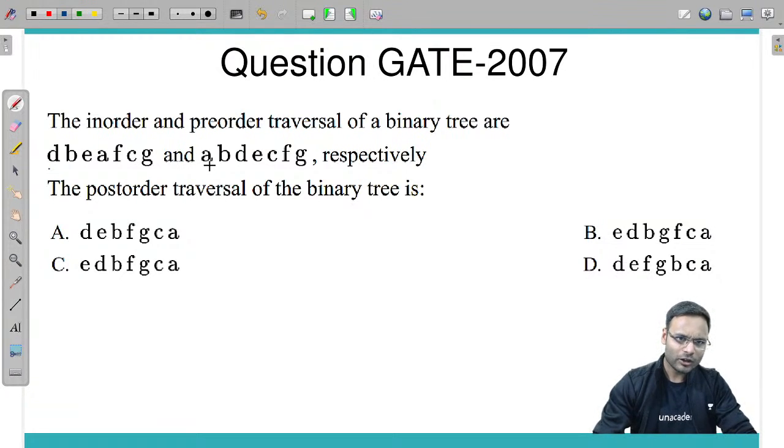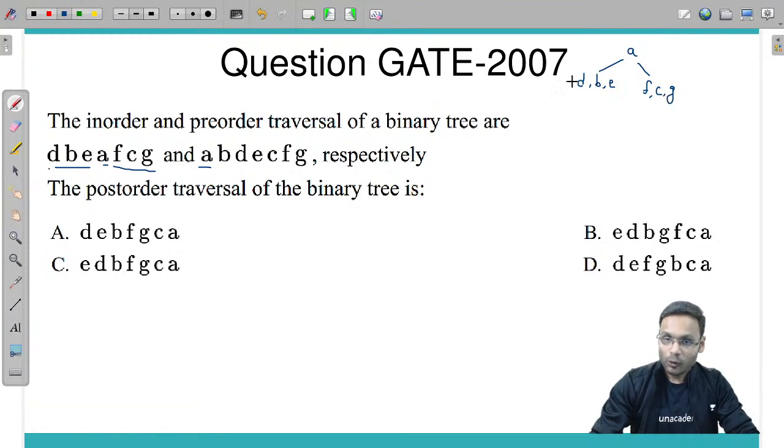We know that in pre-order traversal the first symbol is the root, so the root is A. If the root is A, DBE should go in the left side, and the right side should be FCG.